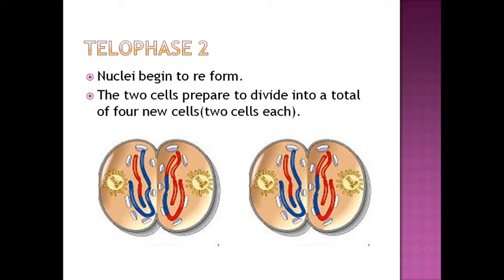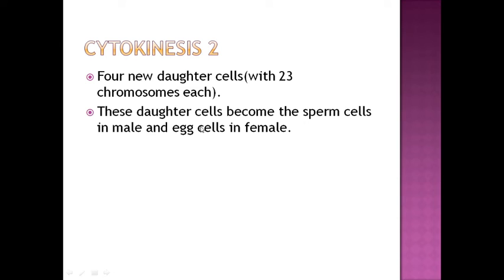So anaphase 2, now telophase 2. Finally it divides into four more cells. See, when the nuclei begin to reform, the two cells prepare to divide into a total of 4 new cells. Finally, cytokinesis 2 takes place. 4 new daughter cells with 23 chromosomes each. These daughter cells become the sperm cells in male and egg cells in female.